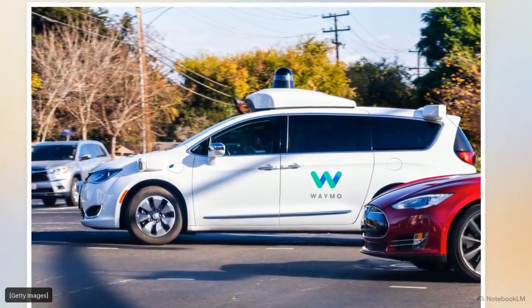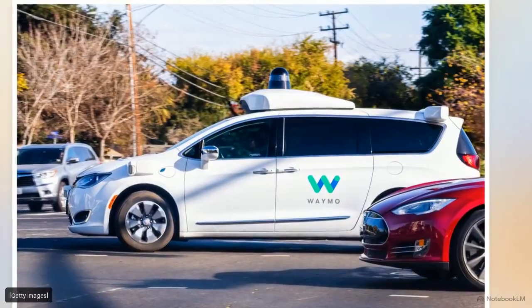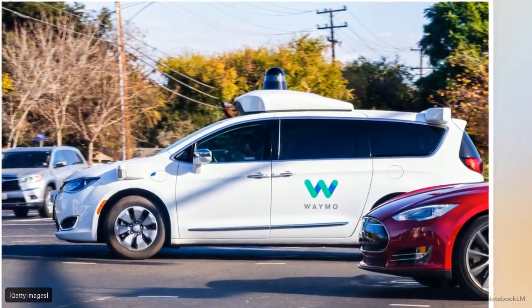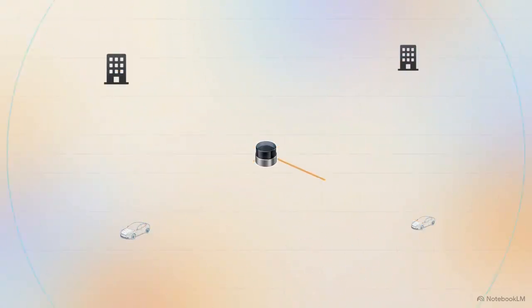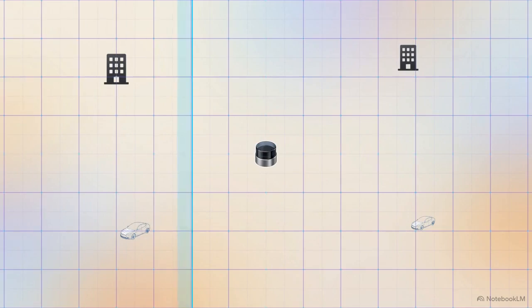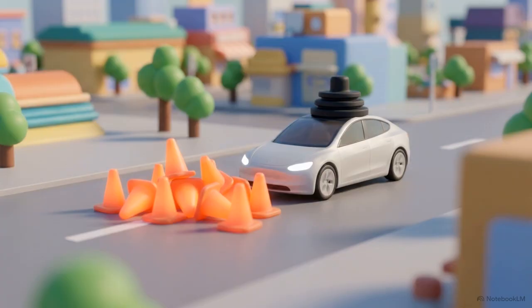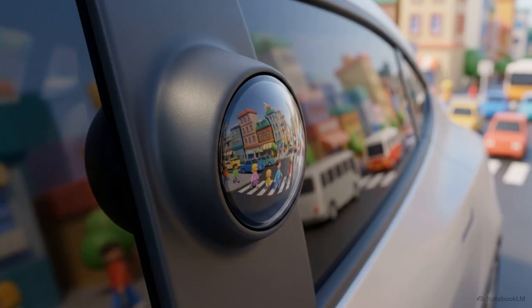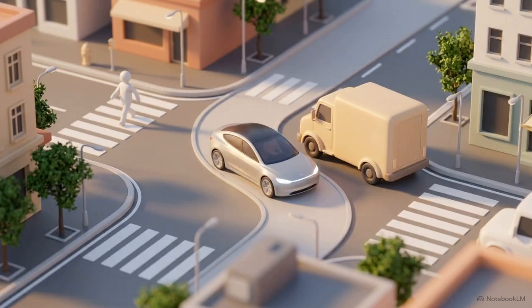Many other autonomous platforms rely on expensive, pre-mapped routes paired with LiDAR, a remote sensing method that uses pulsed lasers to measure precise physical distances. If a city alters a traffic pattern or a construction crew shifts a lane, map-dependent systems can struggle. Tesla's vision-only system reads the physical environment like a human driver, allowing it to navigate chaotic urban areas using generalized intelligence rather than static high-definition maps.